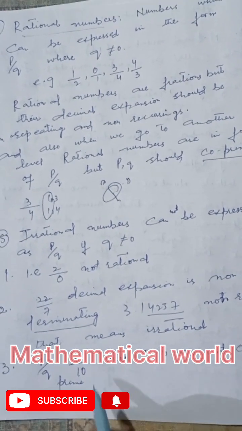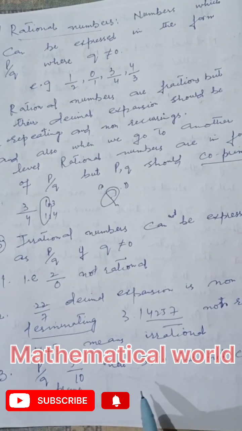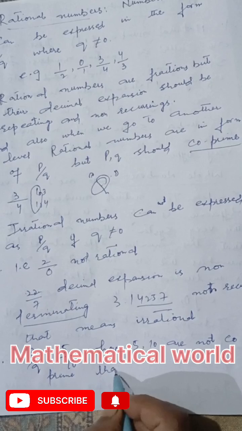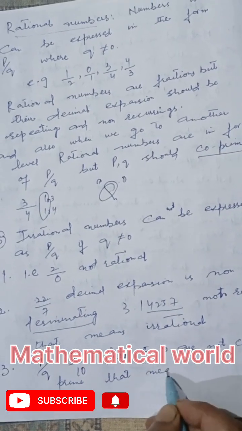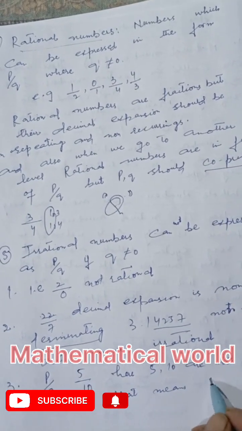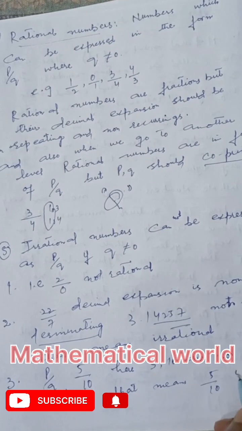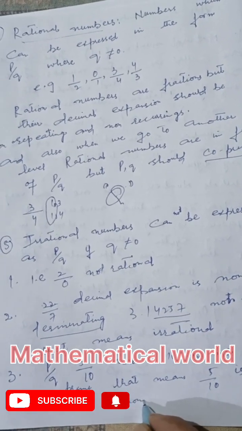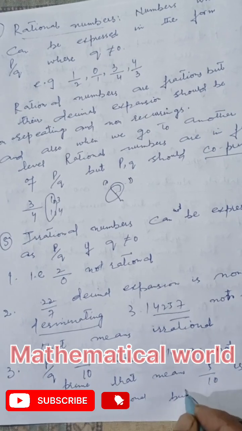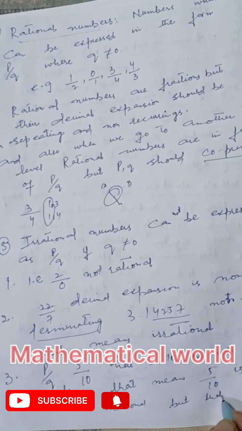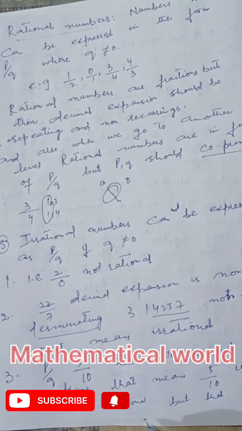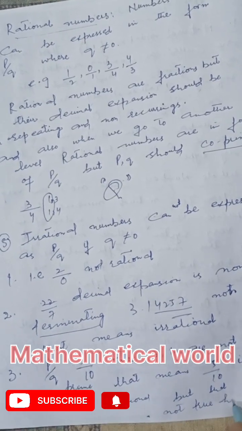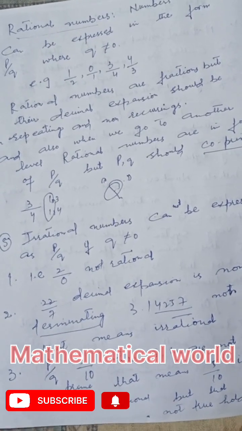They have more than one factor as common, so they are not co-prime. That means 5 by 10 is irrational, but that is not true holding.